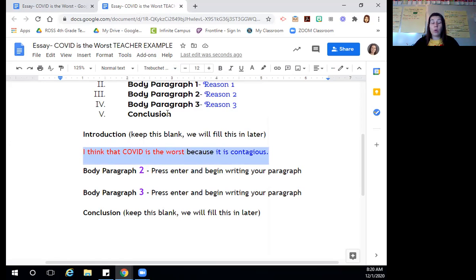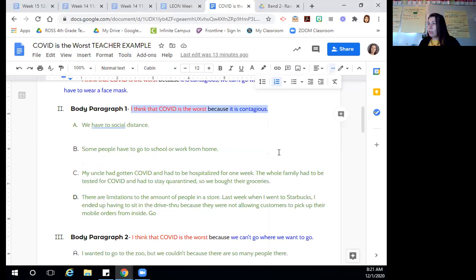Then we're going to go back to our outline and look at the facts and mini stories that we have added in our outline to help us write our paragraph. So I'm going to go back to my outline and my outline says this. We have to social distance. Some people have to go to school or work from home. My uncle had gotten COVID.